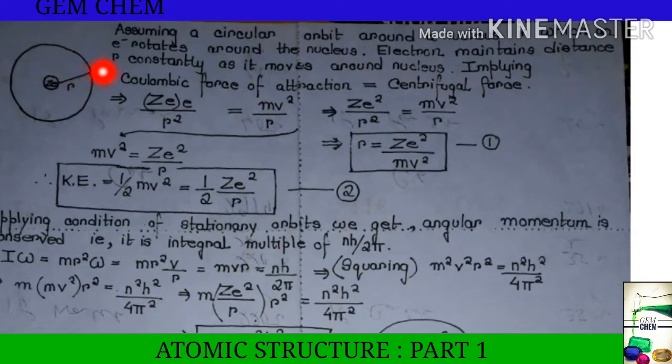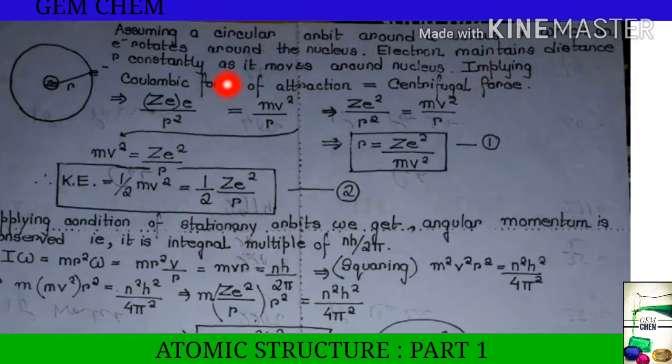The distance between nucleus and electron is r, and the charge of the nucleus is Ze. Here Z is the atomic number and e is the electronic charge, here the protonic charge. Assuming a circular orbit in which an electron rotates around the nucleus, the electron maintains distance r constantly as it moves around the nucleus.